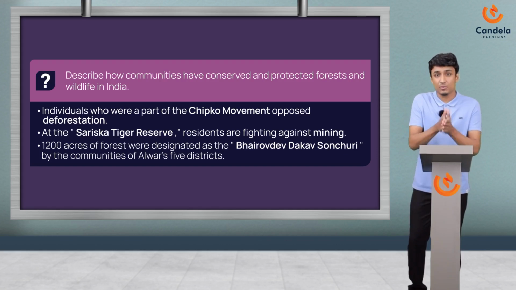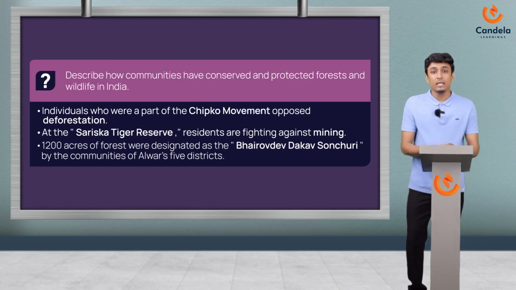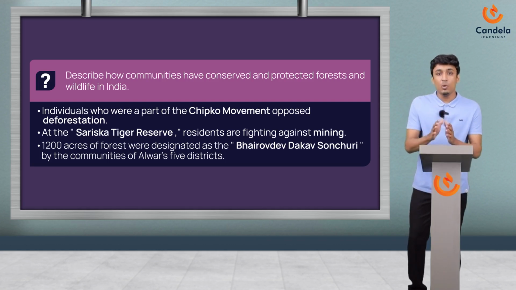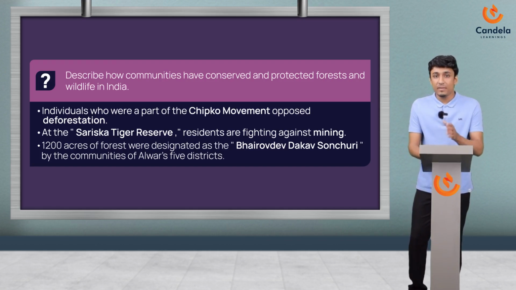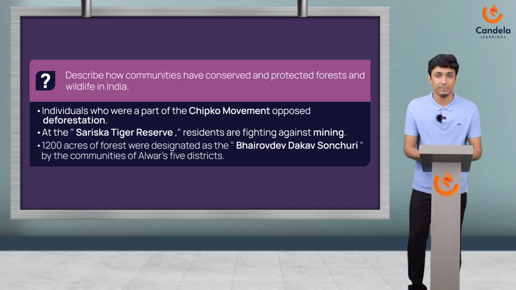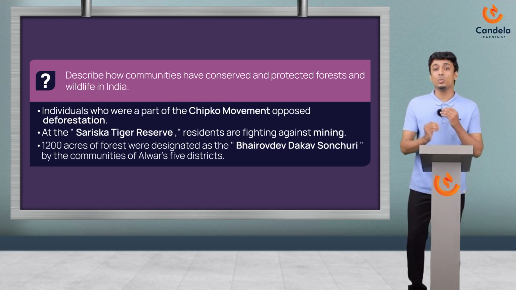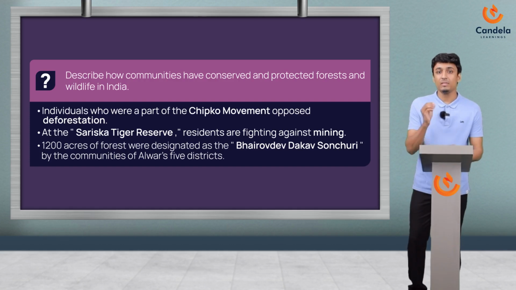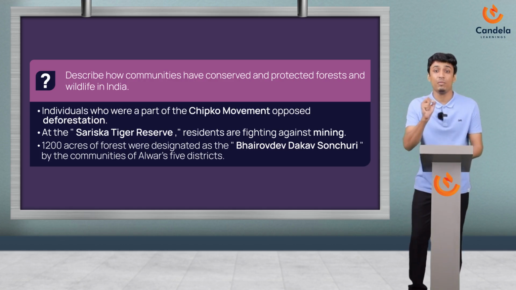As we discussed the first question, I use the keywords here. See the first sentence. Chipko movement and deforestation are the keywords. From this, we can understand that Chipko movement was started to prevent deforestation. See here, we don't have to elaborate too much because the question is not asking for a detailed explanation here. But whenever the question is mentioning a detailed explanation, then you can write about where and when this incident took place. Like it took place in the Himalayas in the year 1973, just like that.